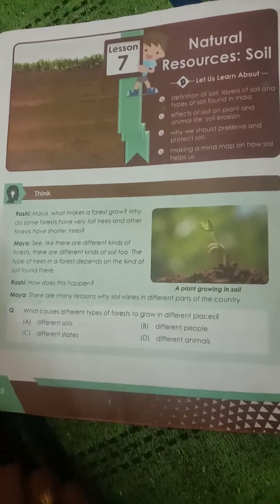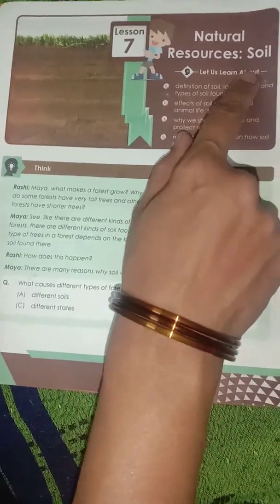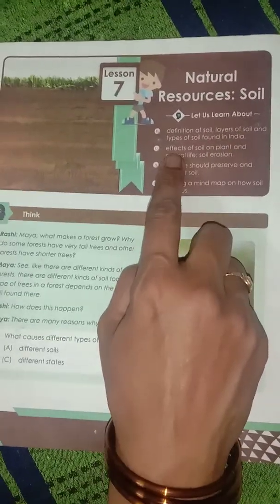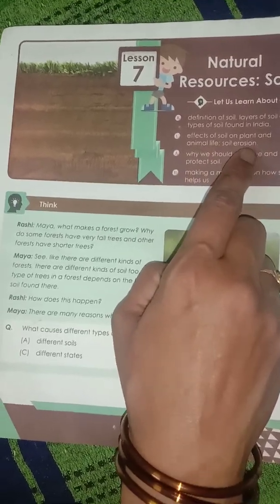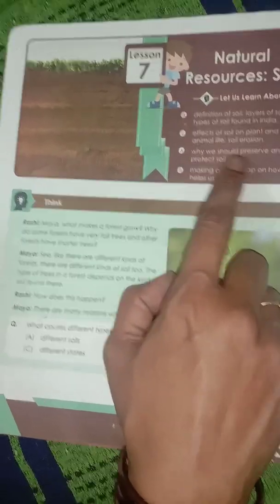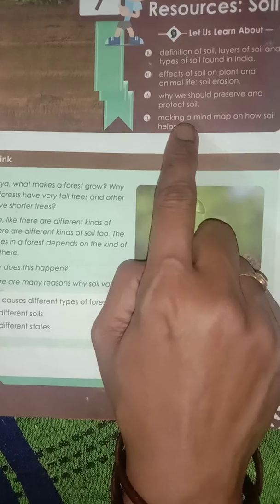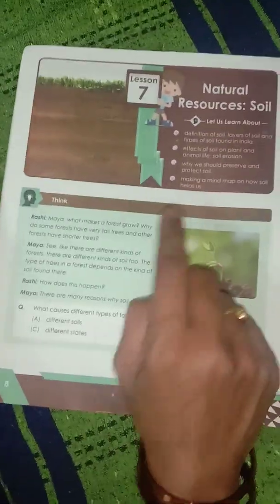Open your textbooks children, page number 8, lesson number 7, natural resources, soil. Let us learn about the definition of soil, layers of soil and types of soil found in India. Effects of soil on plant and animal life, soil erosion. Why we should preserve and protect soil, making a mind map on how soil helps us.